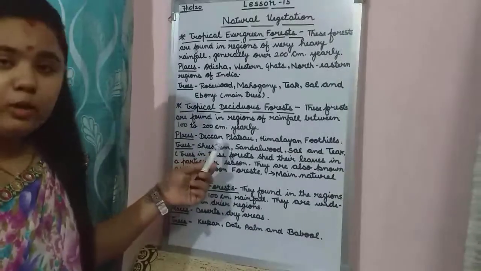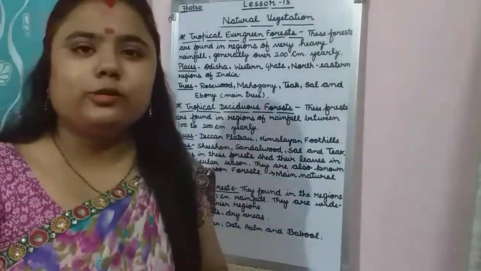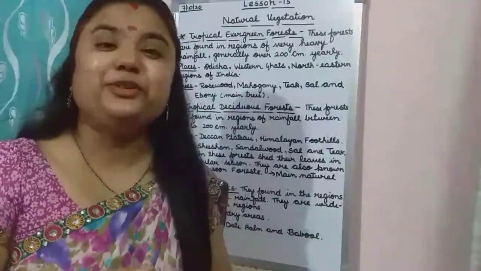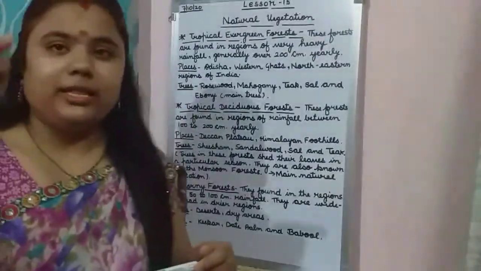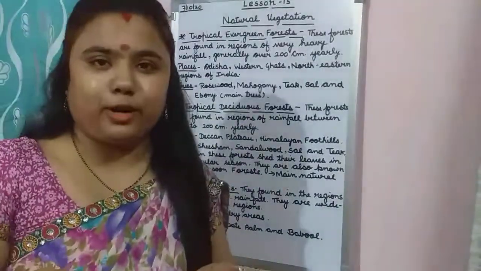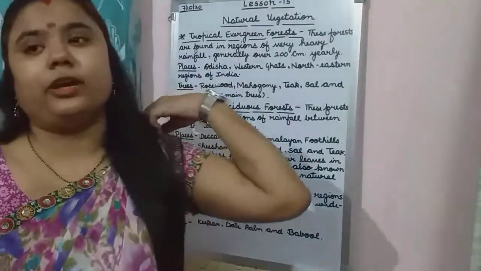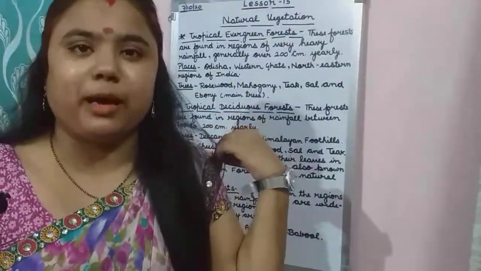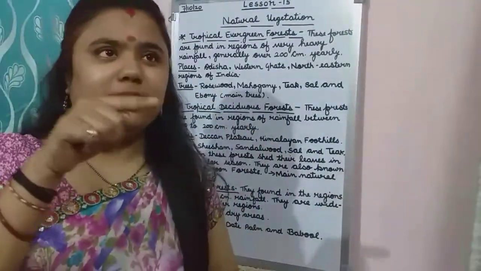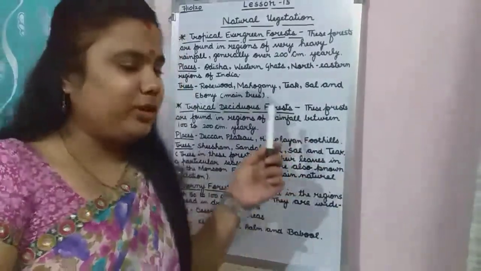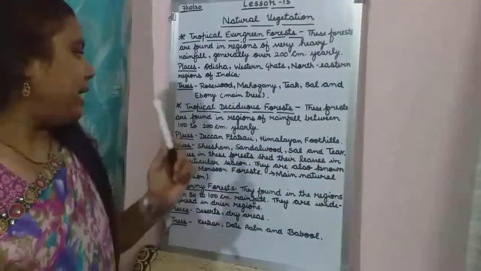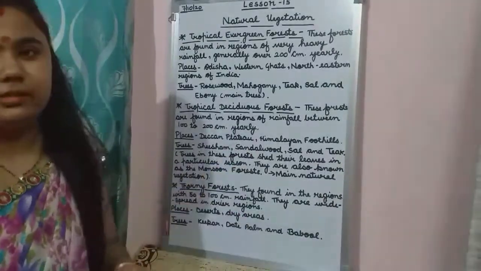First is the Deccan Plateau. In the map work in the previous chapter you have done this Deccan Plateau. In the map of India you showed the Deccan Plateau in brown color, as I told you to follow the color scheme in the map. So it is found in the Deccan Plateau. And then the Himalayan foothills.